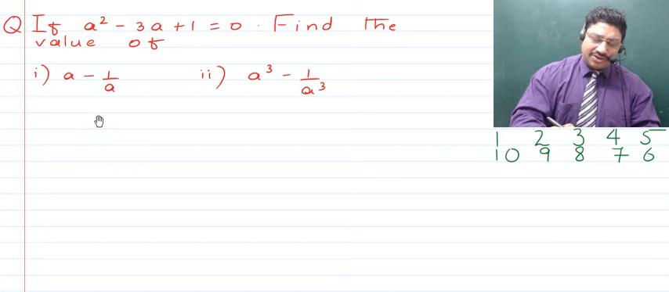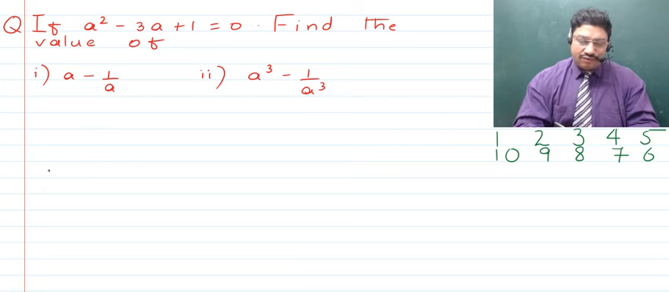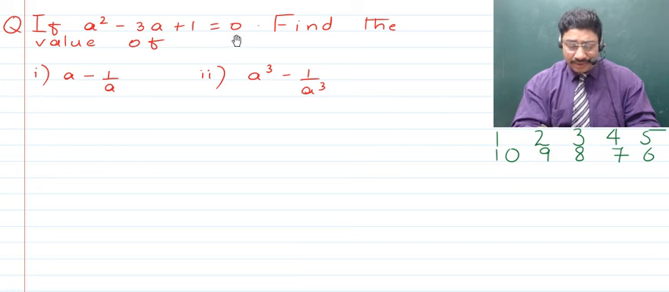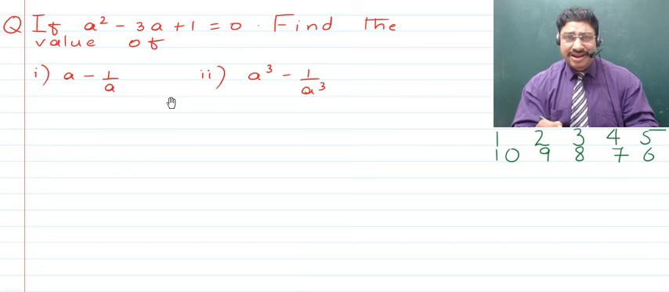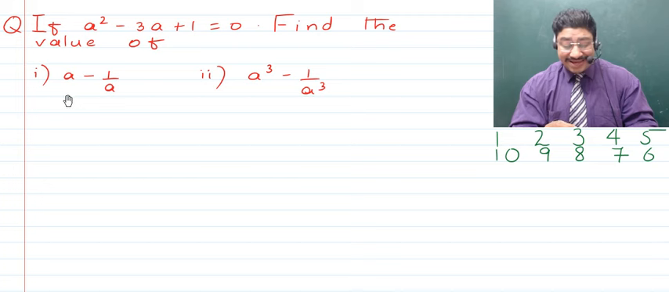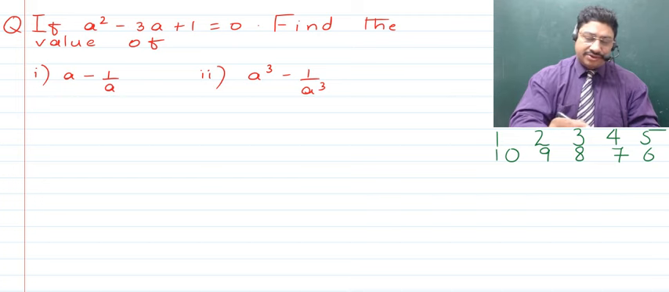Okay, so now children, let's get back. The first thing that we've been asked here is we have to find the value of a minus 1 upon a, given that a square minus 3a plus 1 is equal to 0. Now, when this is equal to 0, the first thing that we've got to do is find an expression which can get us this expression. So let's give it a try.